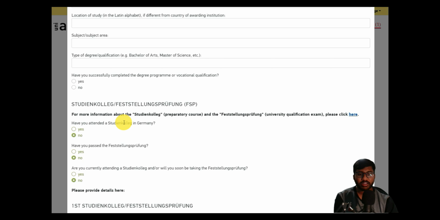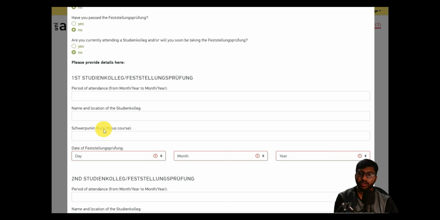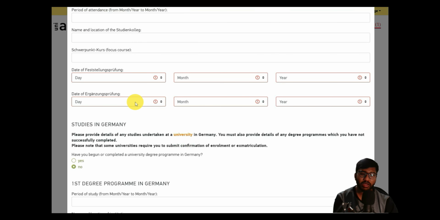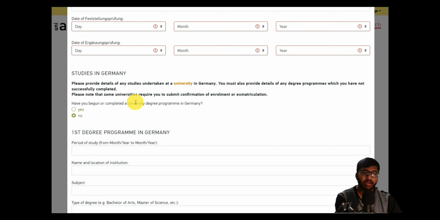Other than that, all other things should be no, because we are not applying for any student college and things like that. This will be relevant if you apply for a bachelor's application, but as of now we are not going to apply for anything student college, so you can click on no. Please provide details here, but because we have not done any student degree, we will keep it no.